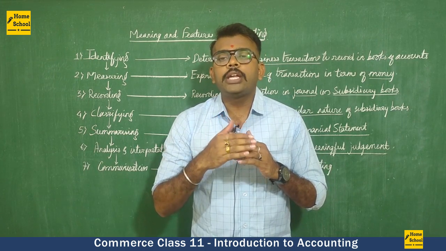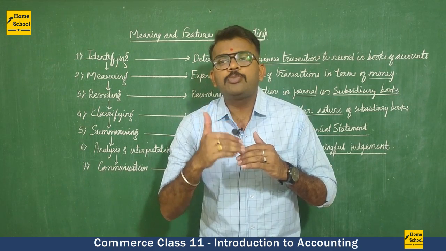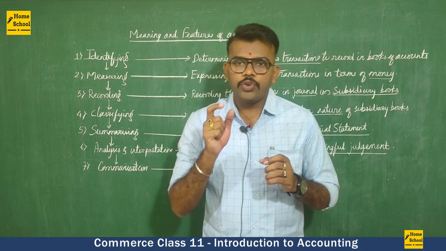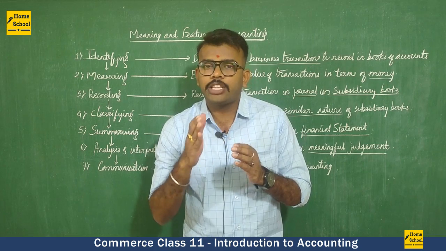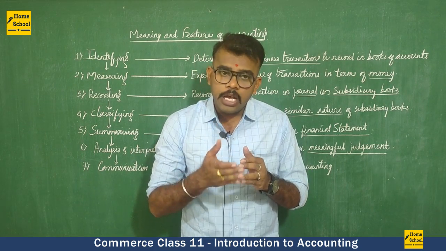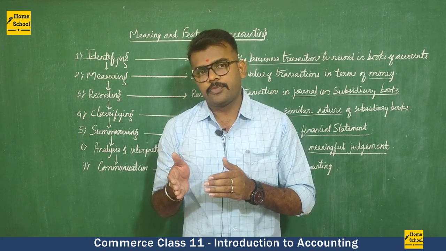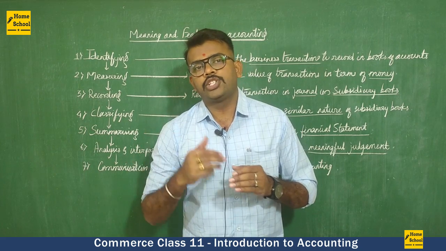Remember, accounting is a process which is interlinked from one step to another step. If you know how to make business transactions, how to identify the business transaction, then from the business transaction we can prepare journal entries. From the journal entries, you can prepare a ledger account.